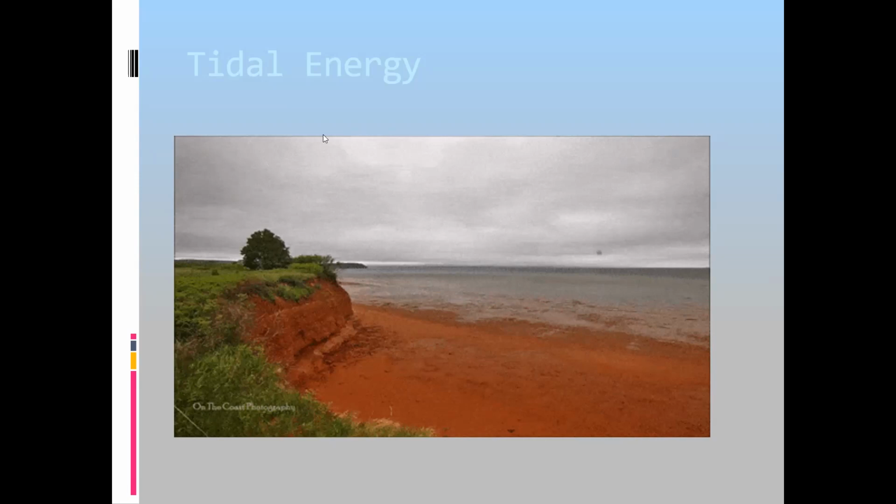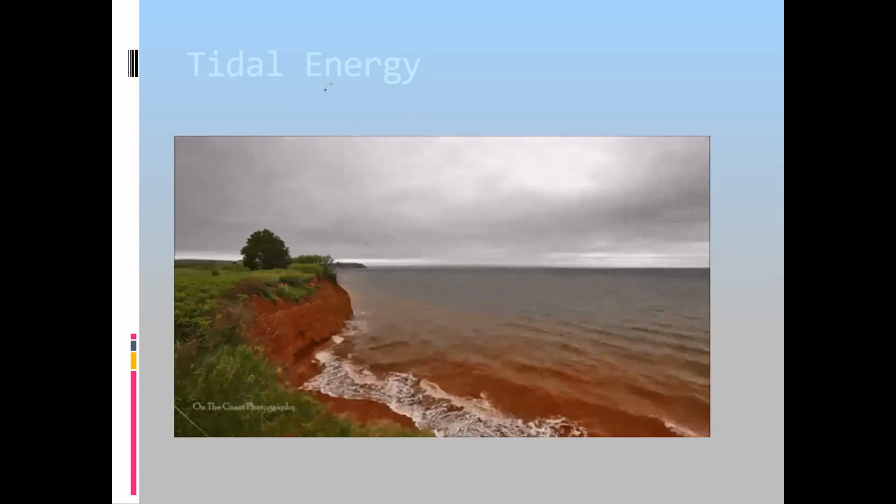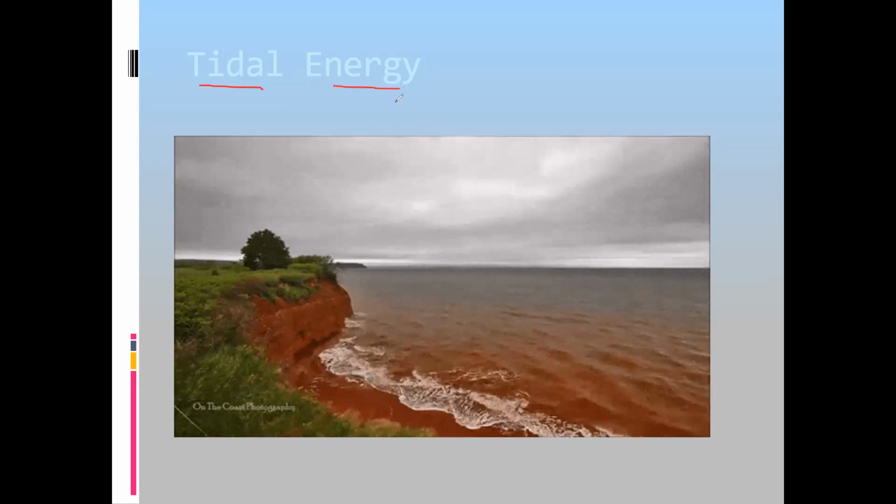What is the reason for this change in water level? This change in water level is due to the attraction of the moon, and this is called tidal energy.